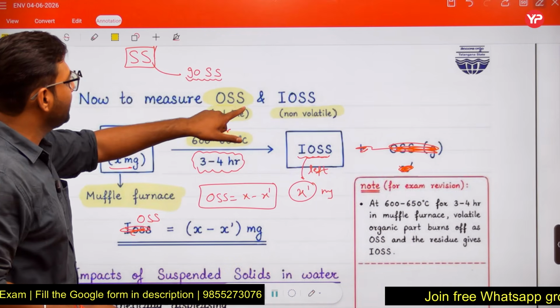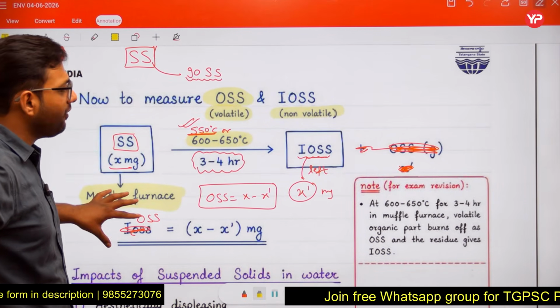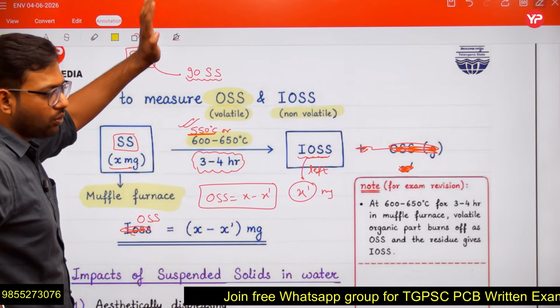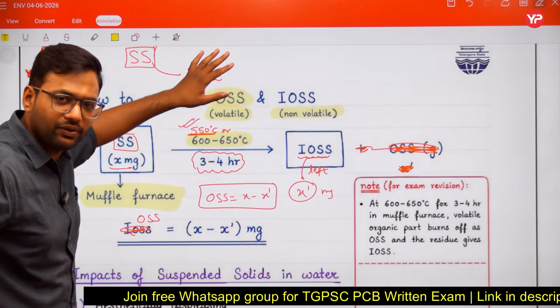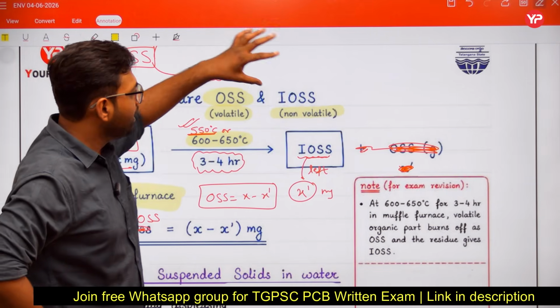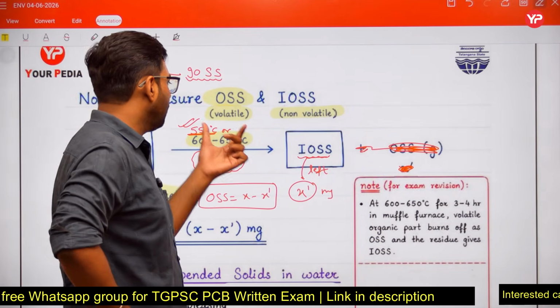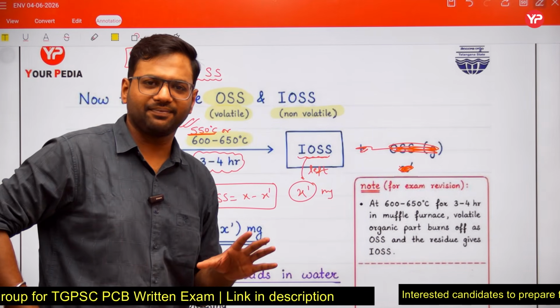So in the muffle furnace, if you keep this temperature for this duration, all the organic suspended solids are oxidized and removed, and only inorganic suspended solids remain. Or you can say all the volatile solids are removed and non-volatile remain.